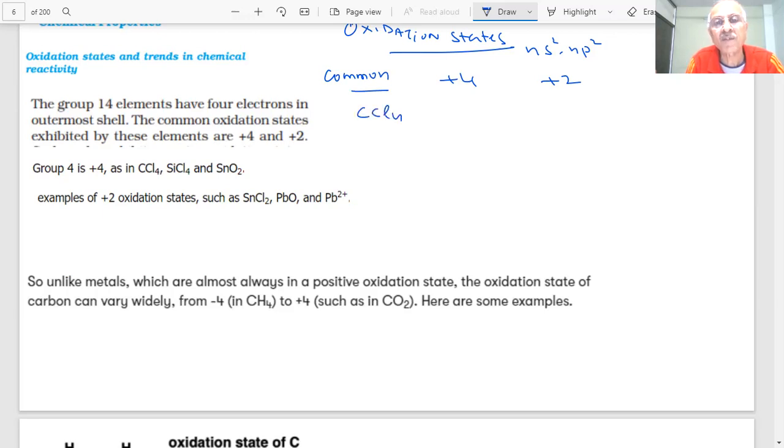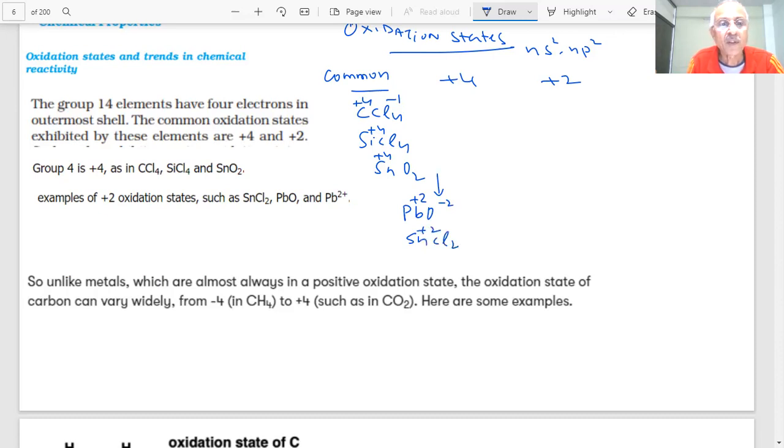What is the oxidation state of carbon in CCl4? Chlorine is -1. What will be the value of this? Plus 4. Similarly, SiCl4, student, plus 4. SnO2, student, -2, so plus 4. So plus 4, and also we have plus 2 compounds, students. Plus 2 oxidation states, as you go down the group, are becoming more important. For example, PbO, what is the oxidation state here? Plus 2, minus 2. So plus 2. Tin chloride, plus 2.